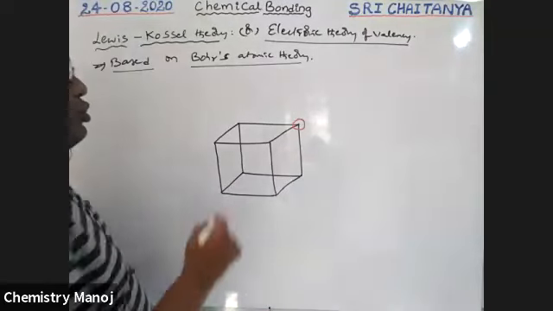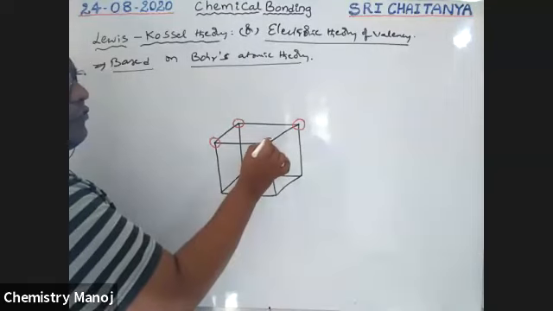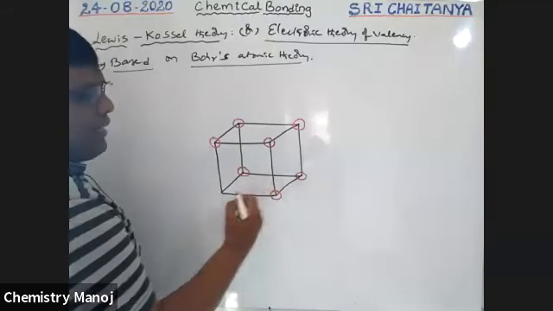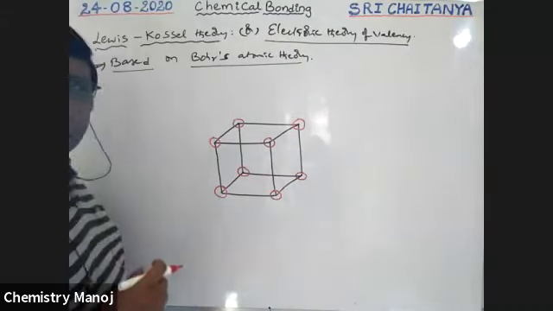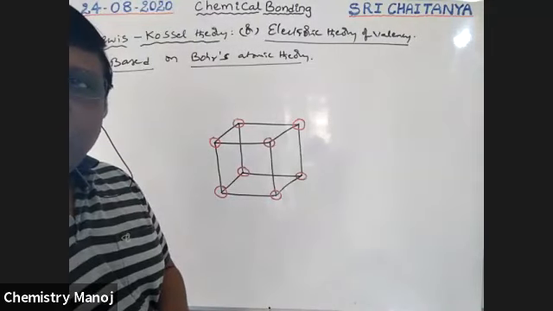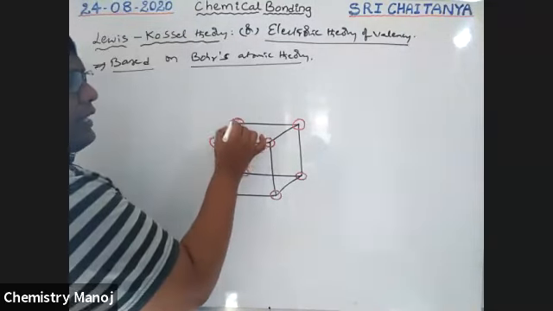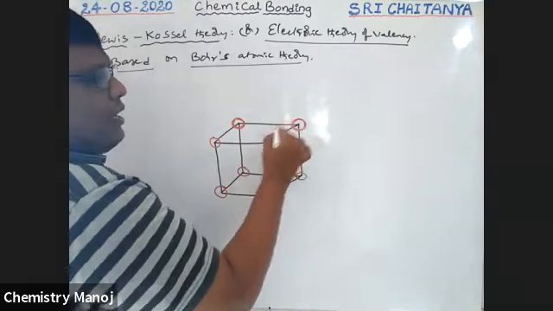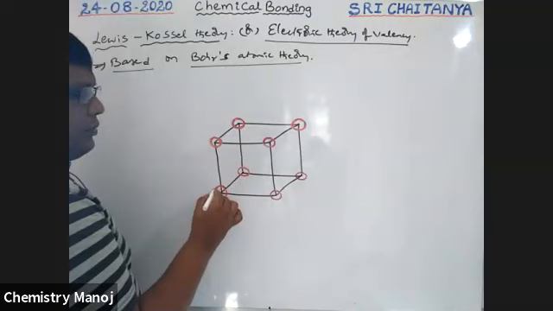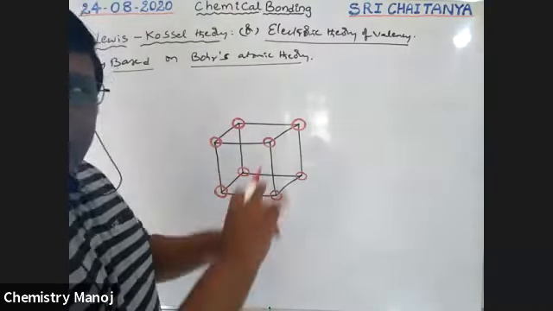Okay. So with 2, it is almost unbalanced. Here is not available. 3 unbalanced. 4 unbalanced. 5 unbalanced. 6 unbalanced. 7 unbalanced. But 8 is balanced. So every corner of the cube is occupied by one atom. So these are the atoms and these are the constituent particles. We assume they are arranged at the positions of the cube corners. So that means with 8 atoms, at 8 corners, this cube is balanced.